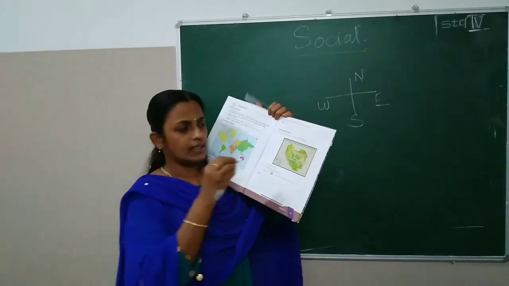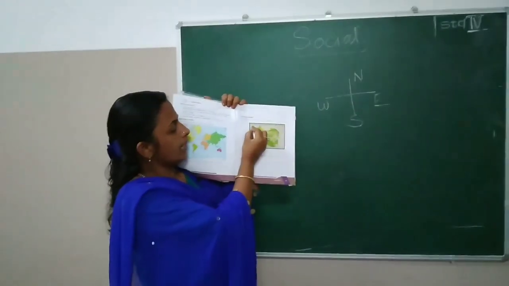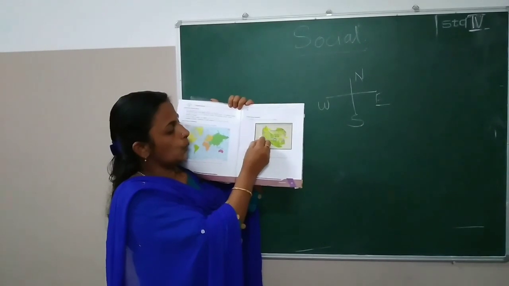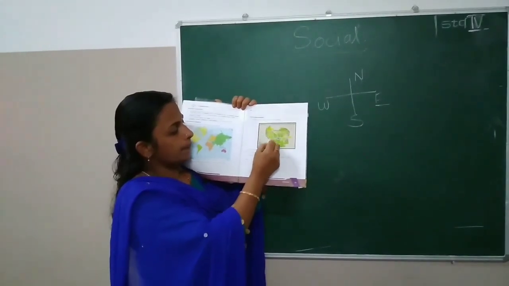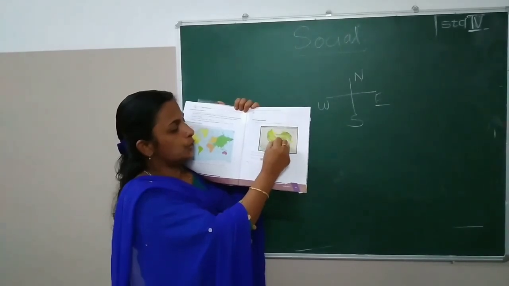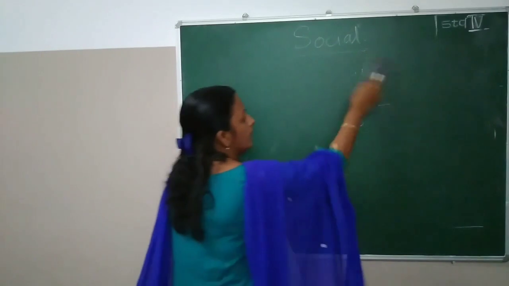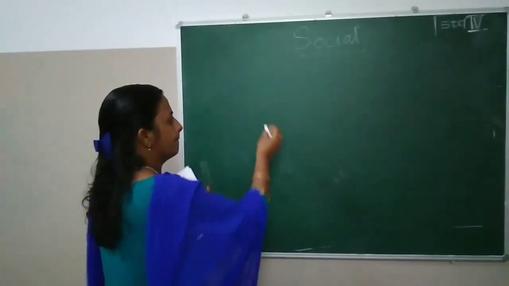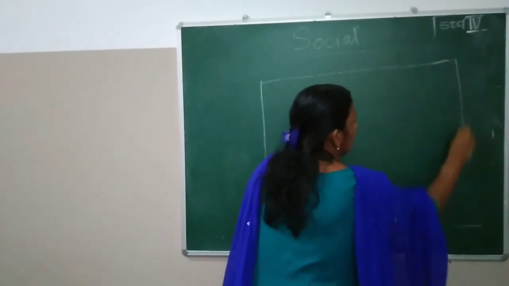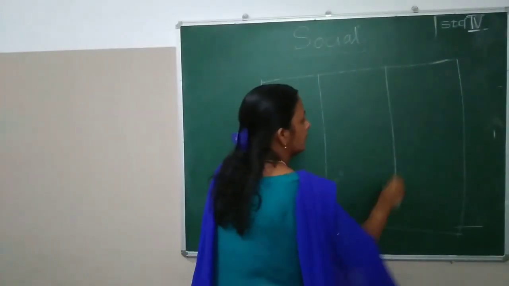Miss can't write in this textbook, that's why here you can write A1, A2, A3. Here also B1, B2, B3. It's better, I'll show you. Like this column.